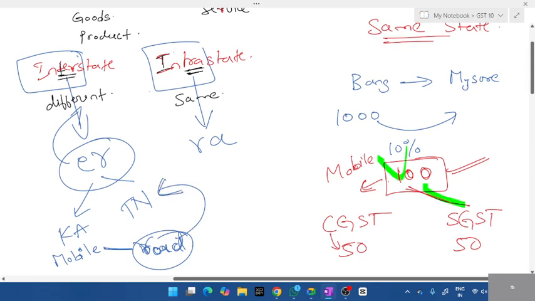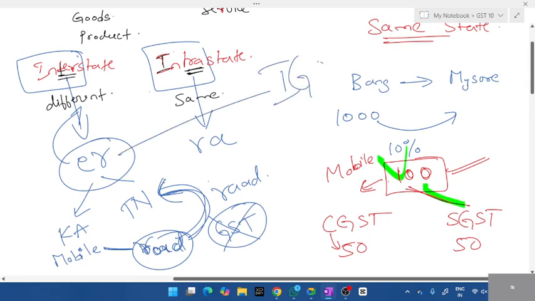It will reach Tamil Nadu. And even Tamil Nadu will say you traveled on our road. This product has come through our road, this mobile phone. Or even aeroplane is the same concept. Railways, even through train it is the same. At the end of the day, you come into our boundary, you have to pay GST. There is always a clash. So in order to minimize this, this entire interstate will go to the government in the name of IGST.